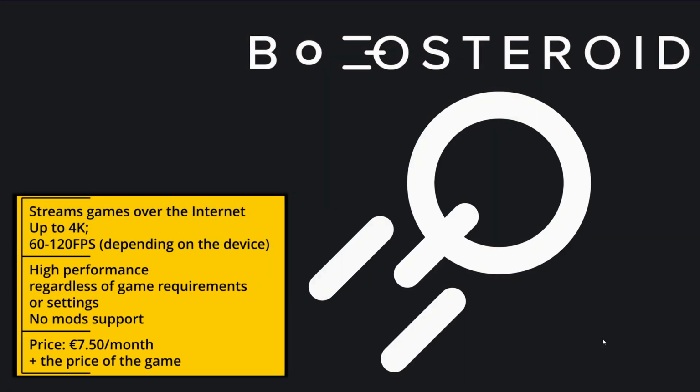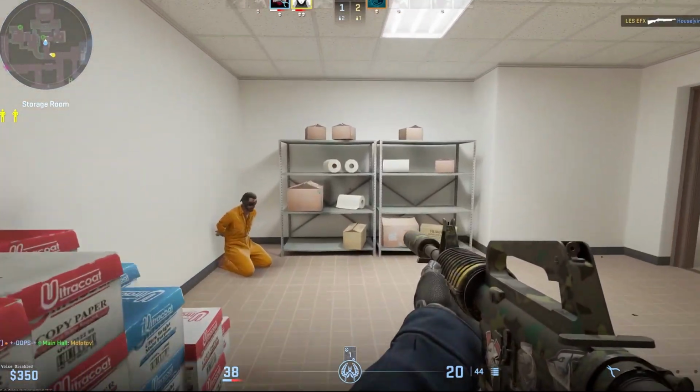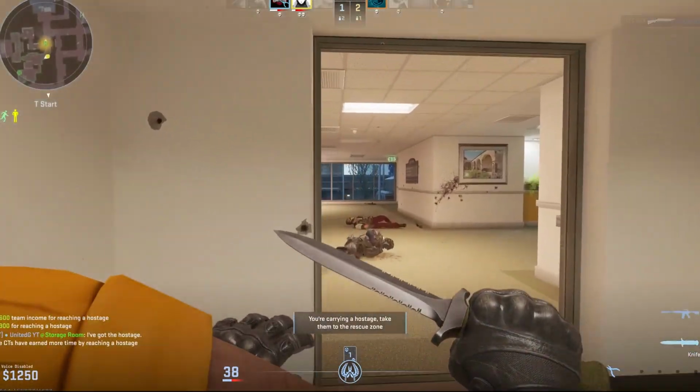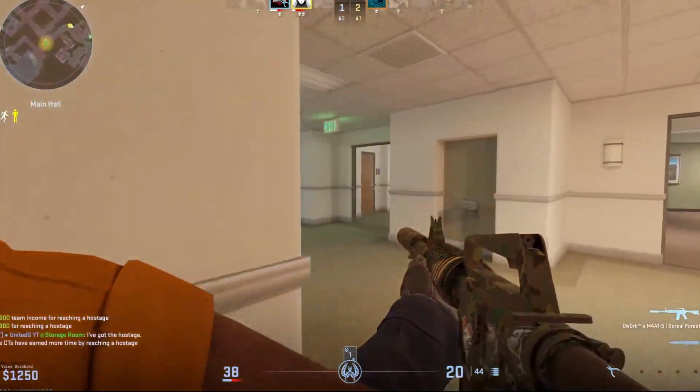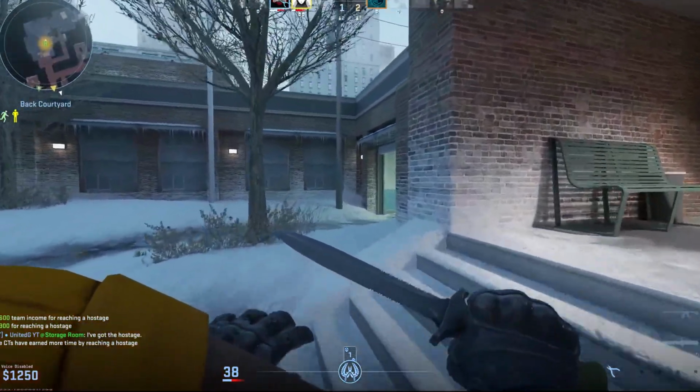So is cloud gaming with Boosteroid even worth it, or is it just a laggy mess? In my experience, services like Boosteroid are perfectly fine for playing Counter-Strike 2, provided your internet connection isn't total trash. Obviously, cloud platforms in general aren't ideal for competitive gaming, as there's always going to be some minimal delay, but for casual users, perfectly fine.